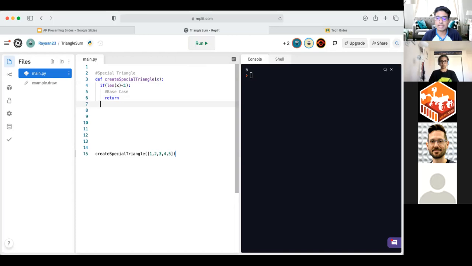Now, what we have to do is think about some other arrays we have. So we're initially starting off with this array of length 5, right?